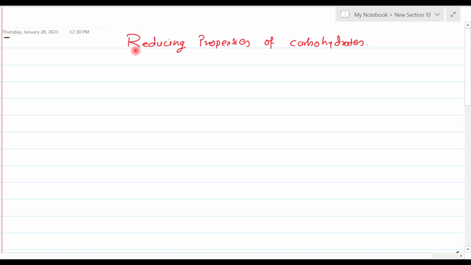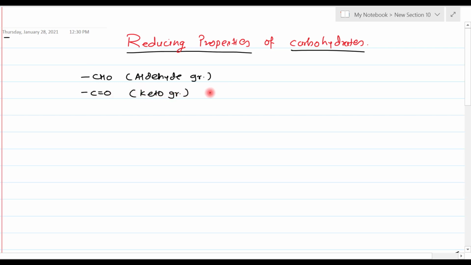In this video tutorial, I am going to discuss the reducing properties of carbohydrates. We know that a carbohydrate may have this CHO group, which is an aldehyde group, or a keto group, that is the C double bond O group. In any carbohydrate, either an aldehyde group or a keto group is present, and whenever these groups are in their free form, they act as a reducing agent.